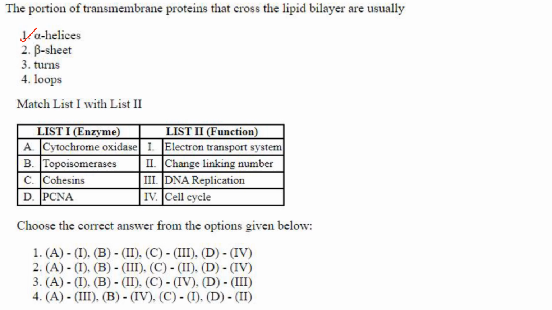Then enzymes with their function we have to match. Cytochrome oxidase is in the electron transport system. Topoisomerases change the linking number. Cohesins are involved in the cell cycle, and PCNA is involved in DNA replication. So the answer here is option 3, that is A1, B2, C4 and D3.